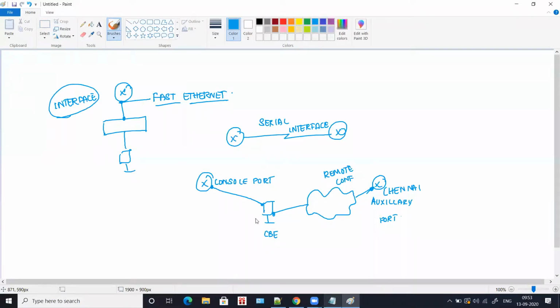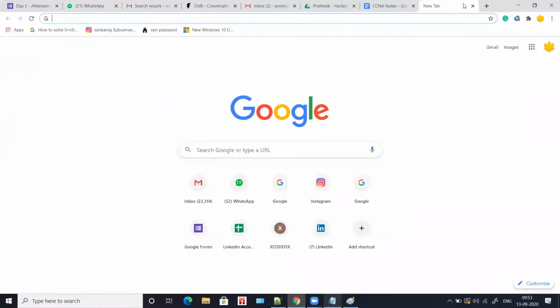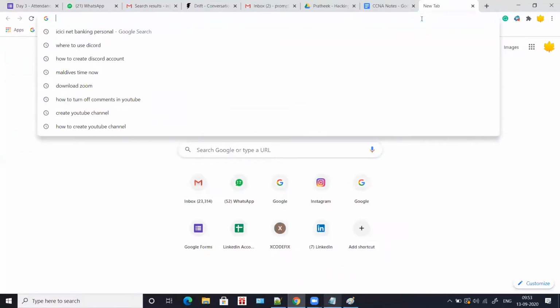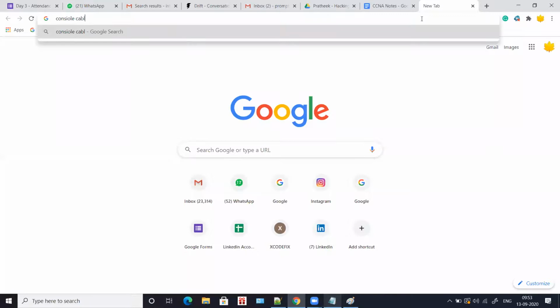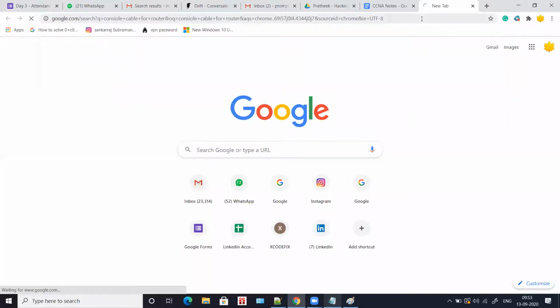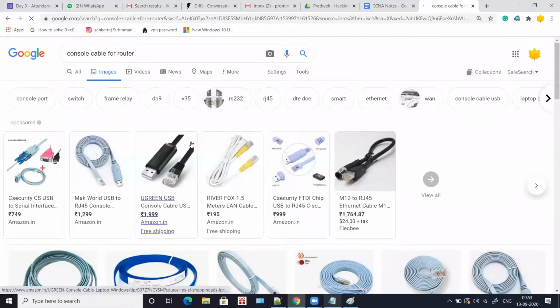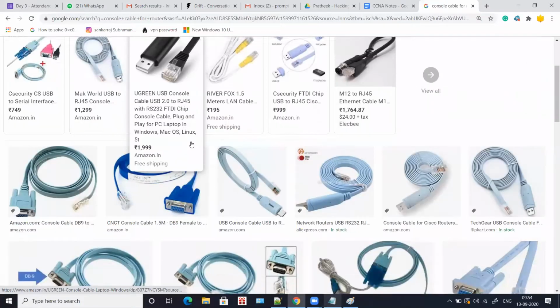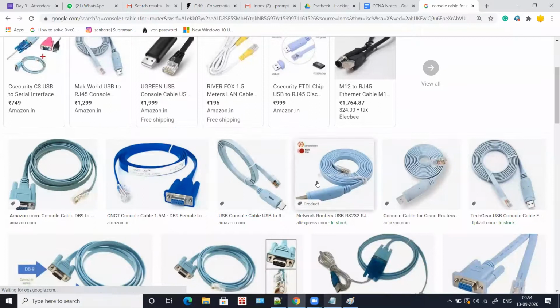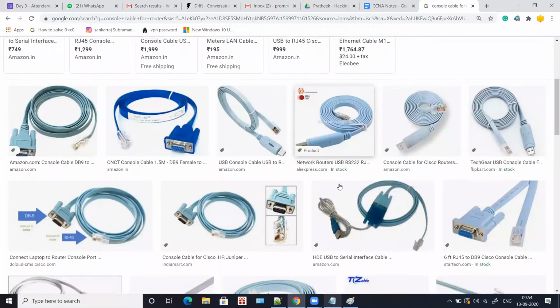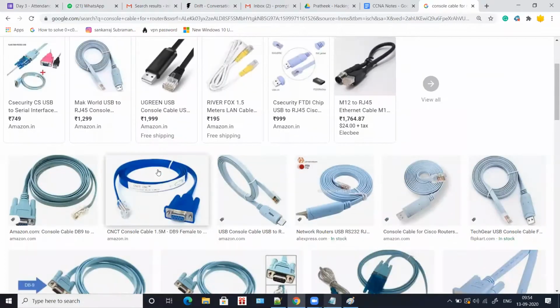Yes, I'll show you the console cable. Console cable for router. Yes, so a console cable looks something like this.